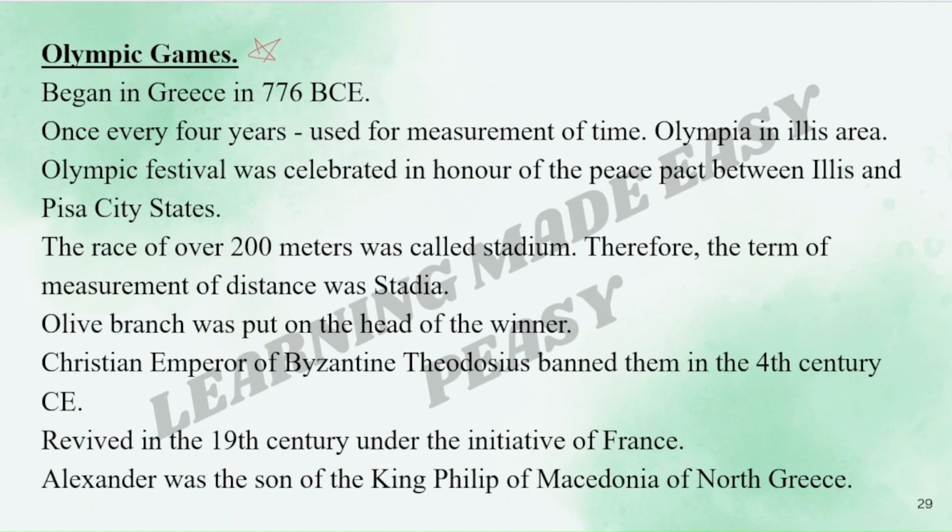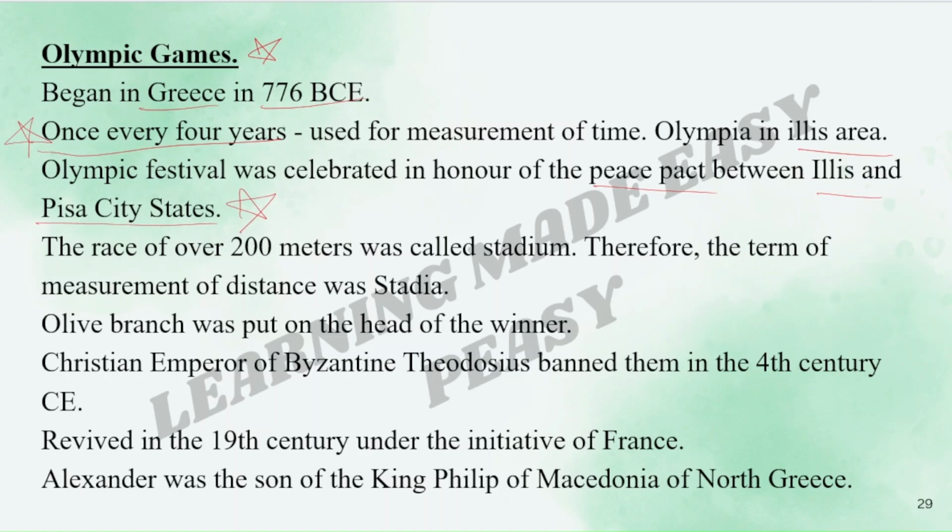Olympic Games, very important. It began in Greece in 776 BCE. Once every 4 years. Even today, Olympic Games are conducted once every 4 years. It was previously used as the measurement of time. So it was used for the measurement of time. Olympia in Ilis area. Olympic festival was celebrated in honor of the peace pact between Ilis and Pisa city-states.